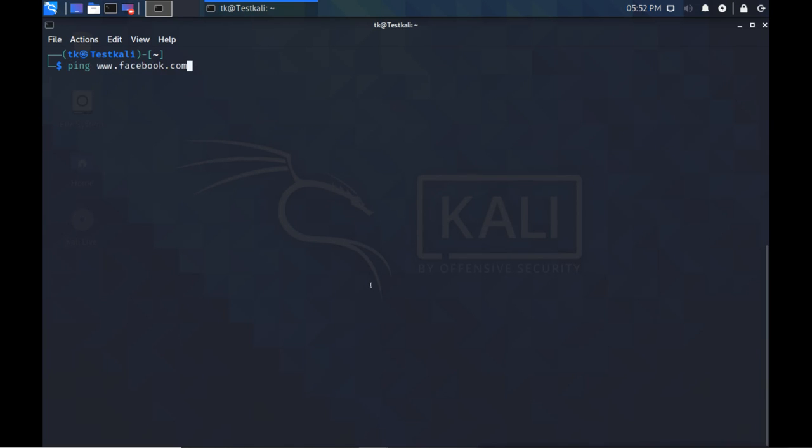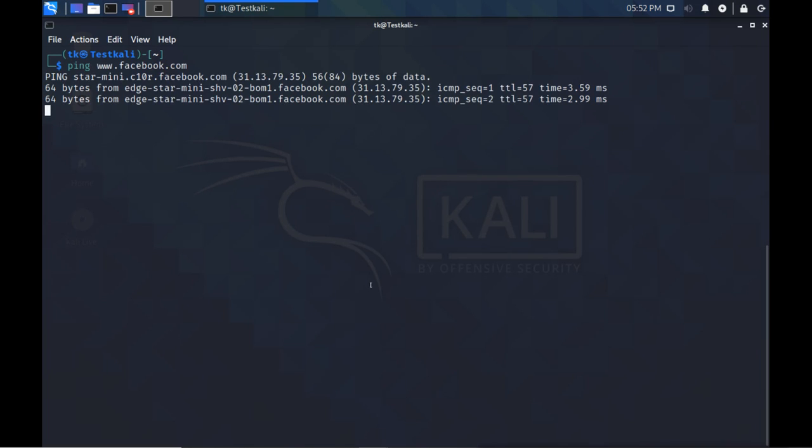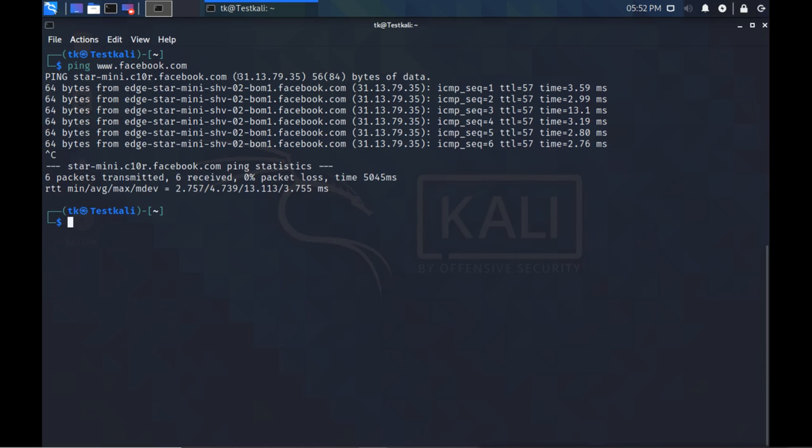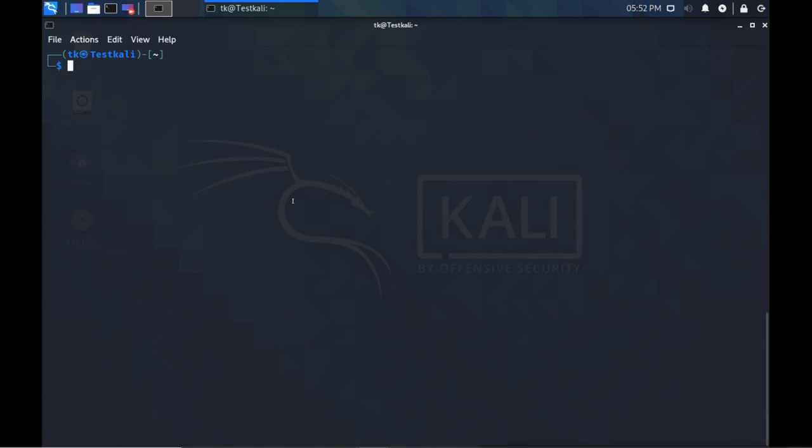First I will ping this to check whether we have an internet connection or not. So we are getting the reply, and this is the range I want to scan. Suppose I want to do the ping sweep, so I will use sudo. Remember, I will use sudo because I am not logged in as an administrator, I am not logged in as root. Some Nmap scans will not work if you are not logged in as root. Nowadays in Kali Linux root is disabled, so whatever you want to do as root, you have to do by using the sudo command.